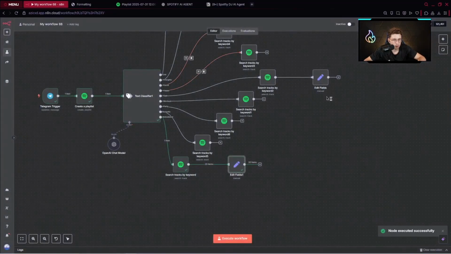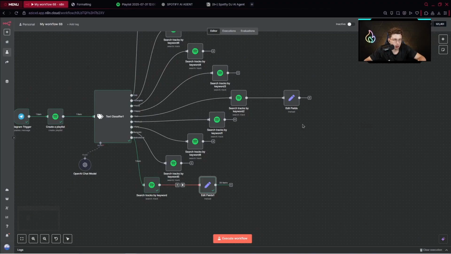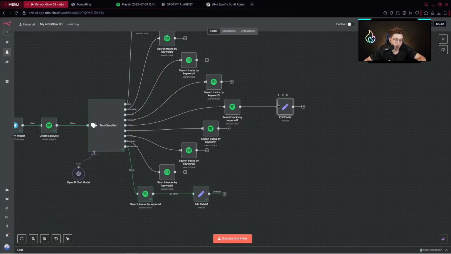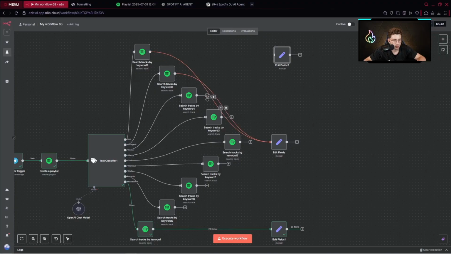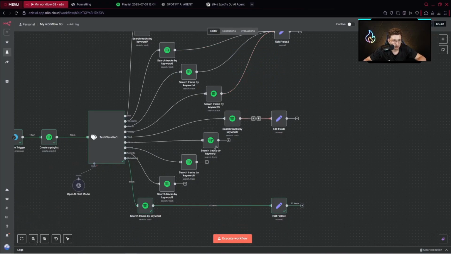Perfect. That's great. And we've got the edit fields node, and I actually provided it here 3 times, and you may think, all right, why provide it 3 times? For me, it's only due to the look of the entire automation, because if we had, let's say, one set field node, these connections would look really weird, unaesthetic. So I would rather have this specific automation this way. So just connect it right here, this one to the middle, and this one right there, so it looks better.